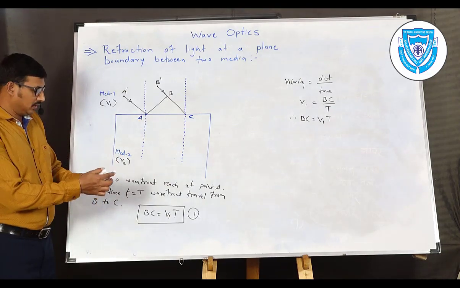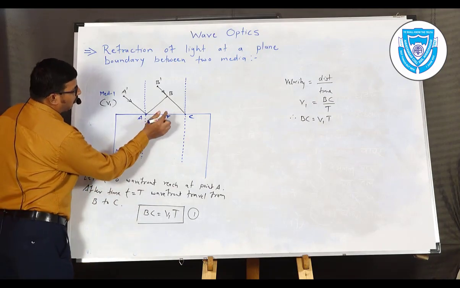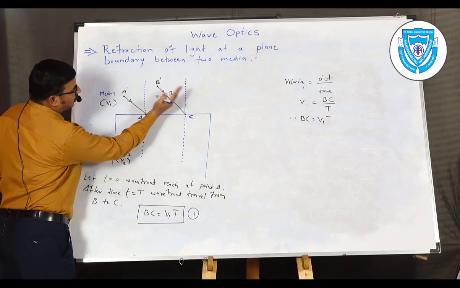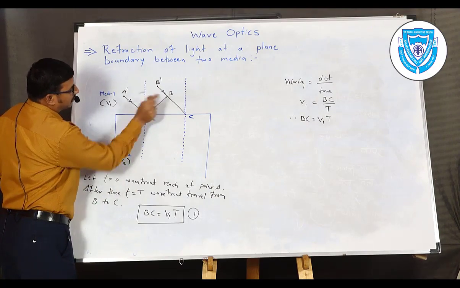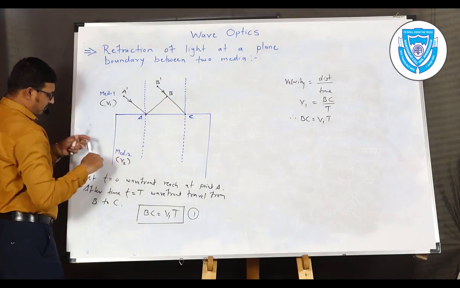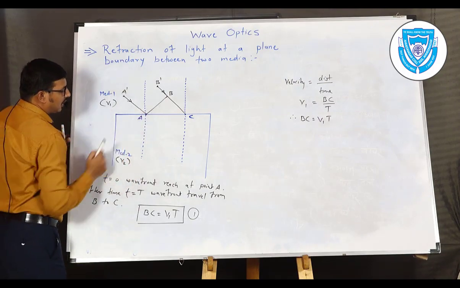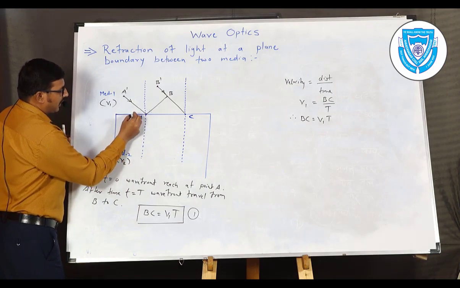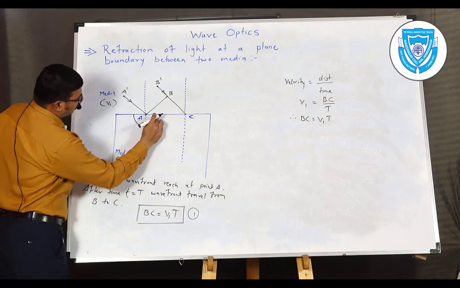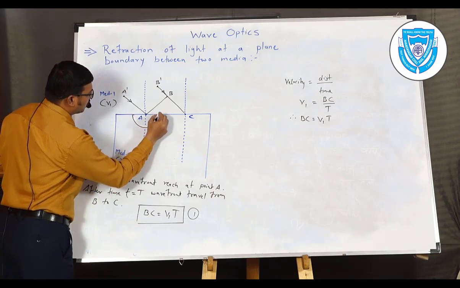So if you draw the wavefront or secondary wavelet in this medium, for the technique of drawing the diagram, we consider this distance and divide it into 3 parts. So 2/3 of the distance BC, or less than that, we have to consider, and using that we construct a spherical wavelet that originates from point A. It will look like this. So this will be the secondary wavelet generated from point A in medium number 2.